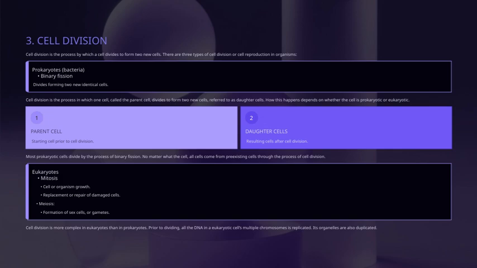Remember, regardless of whether the cell is prokaryotic or eukaryotic, all cells originate from existing cells through division. This continuity is fundamental to the life cycle and growth of all living organisms.